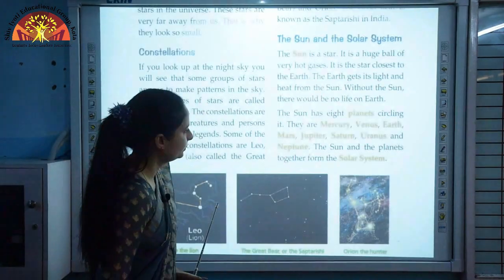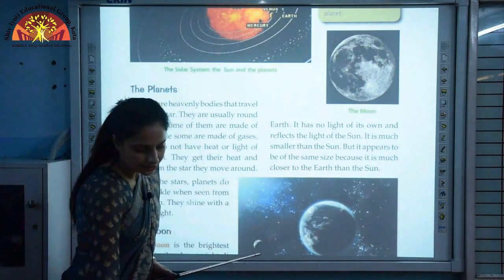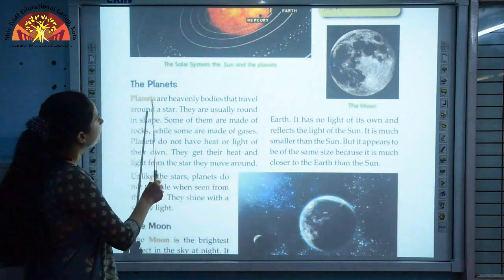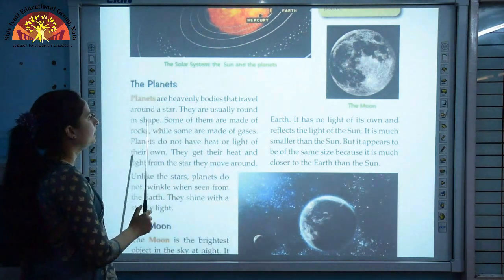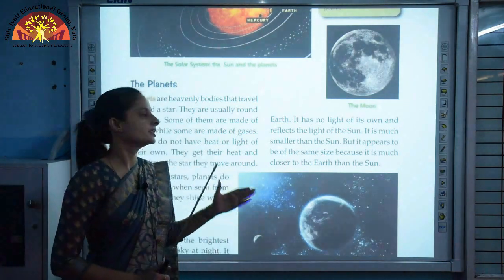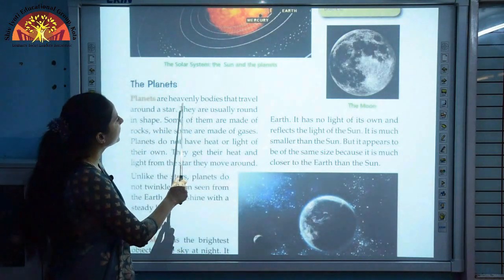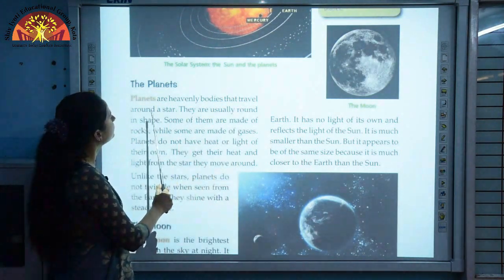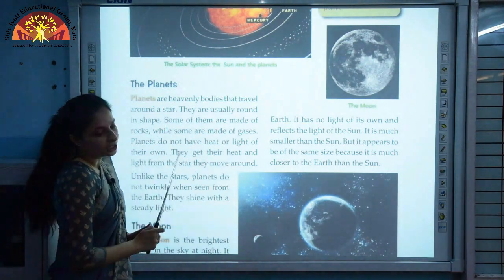Okay, now we learn about planets. Take out page number 3. Planets are heavenly bodies that travel around a star. We learned in the previous topic that the universe consists of heavenly bodies, which also include planets. So planets are heavenly bodies that travel around a star and they are usually round in shape.